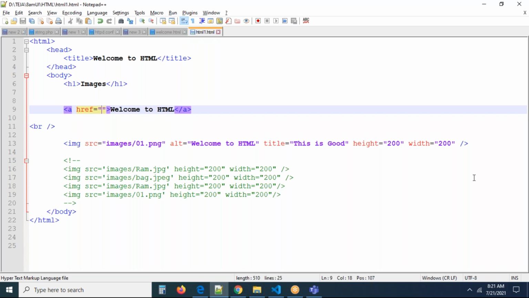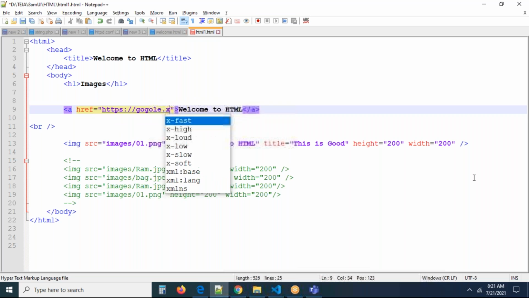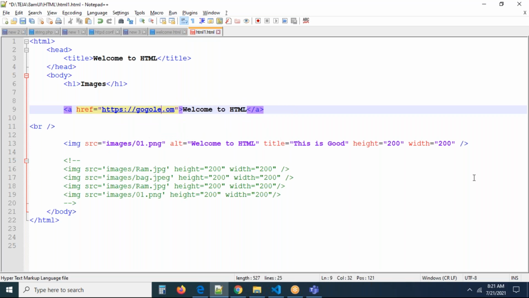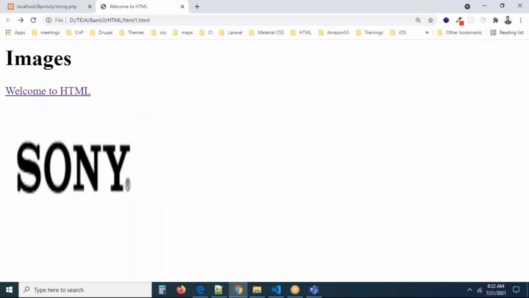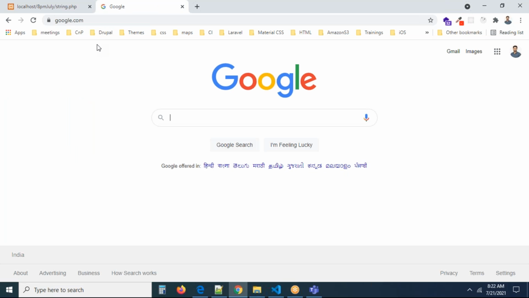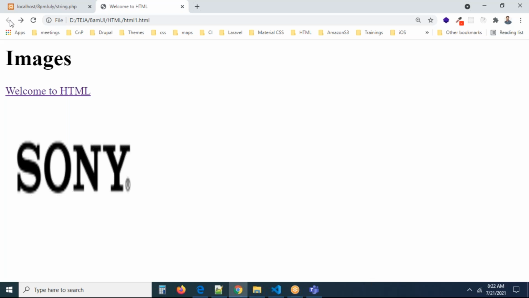Now I'm going to add https://google.com. I'm going to add something like this, google.com. So what is going to happen now? If you click the button, you are going to google.com exactly. Now I'm just going to refresh the page. Click this. Now you can see you went to Google. This is called navigation.